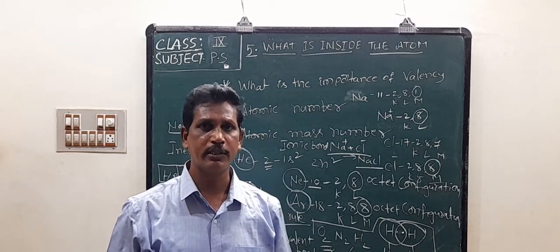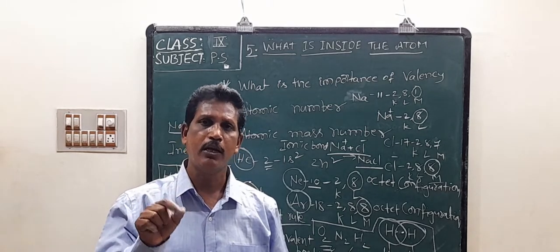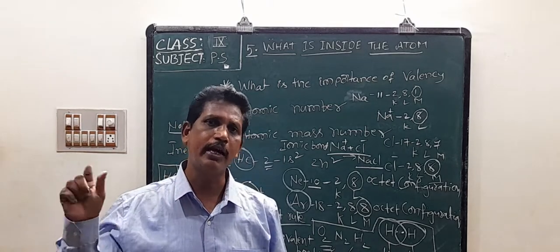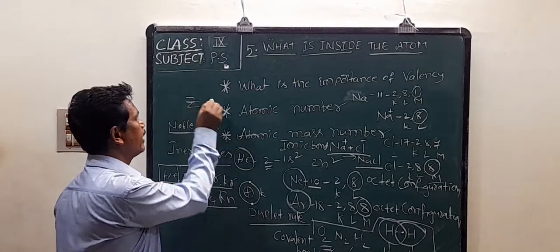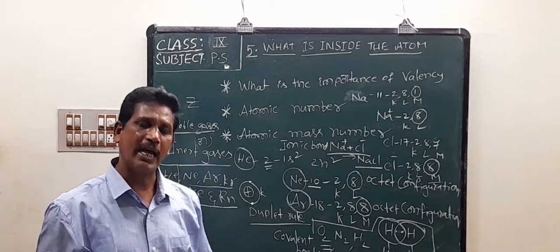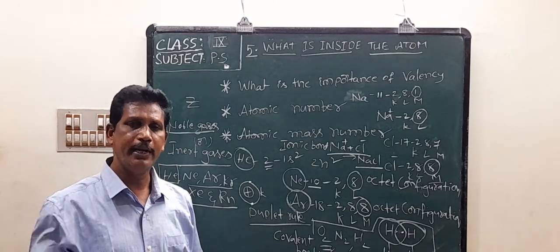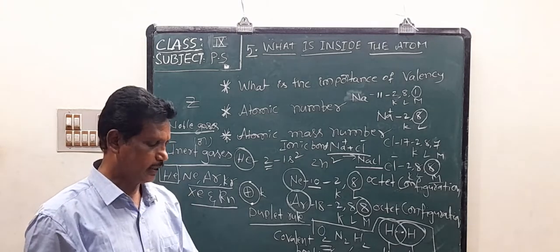The nucleus contains protons and neutrons, and electrons revolve around the nucleus. The atomic number is denoted by capital Z. It is also equal to the number of electrons present in the atom. Any neutral atom contains an equal number of protons and electrons.